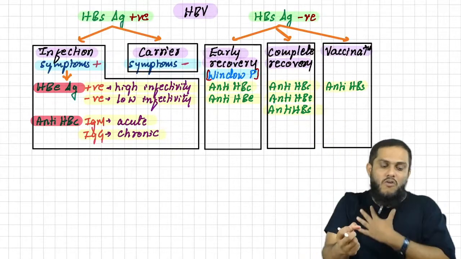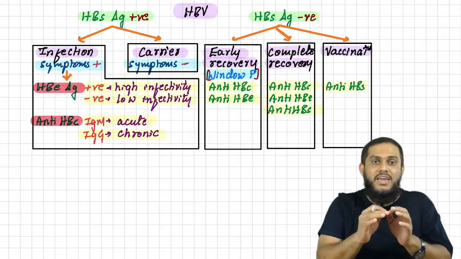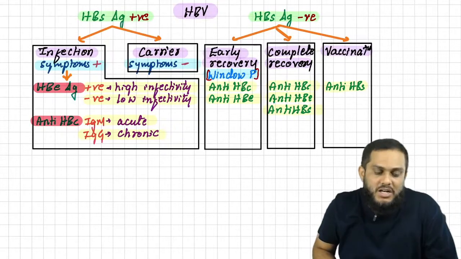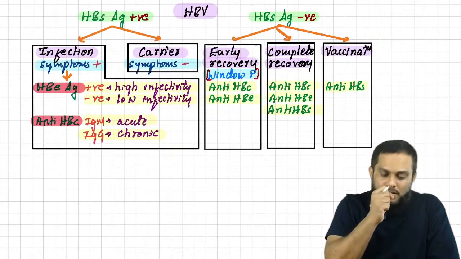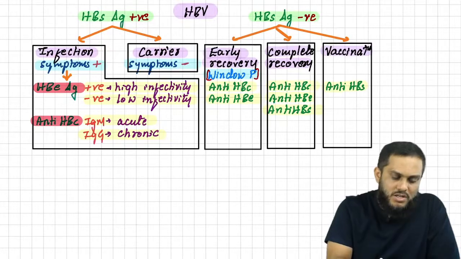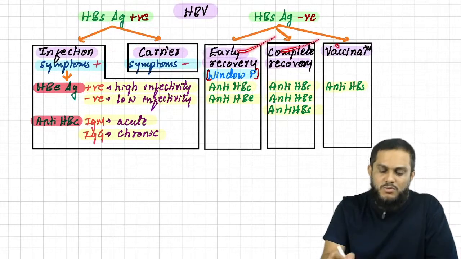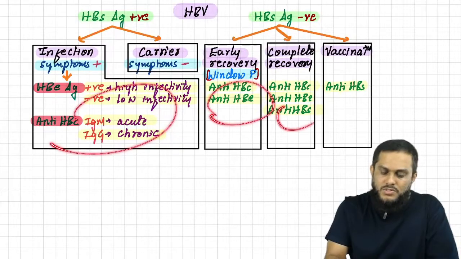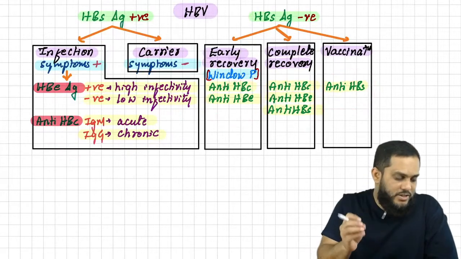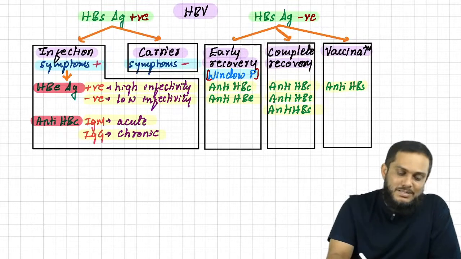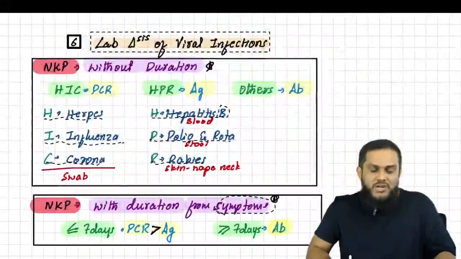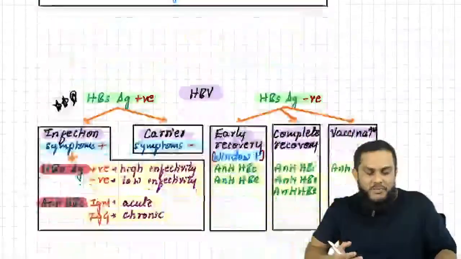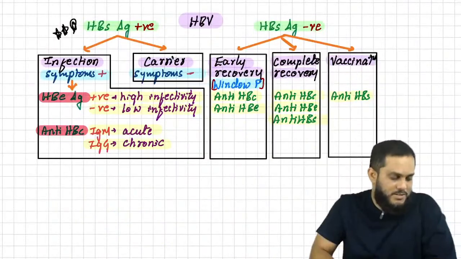So this is the summary of complete or expanded lab diagnosis of hepatitis B virus infection based on the antigen HBsAg. When HBsAg antigen is there, which are the two possibilities? When HBs antigen is not there, which are the three possibilities? And then how will you diagnose? I have tried to simplify this because it is very difficult, and this is INICET people's very favorite question. So with that we have completed the extended version of lab diagnosis of hepatitis B virus.